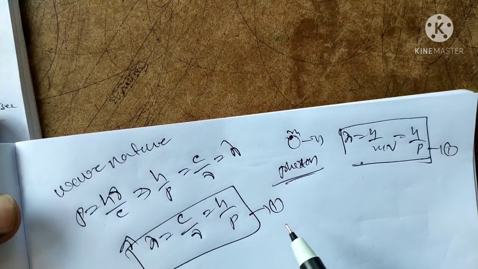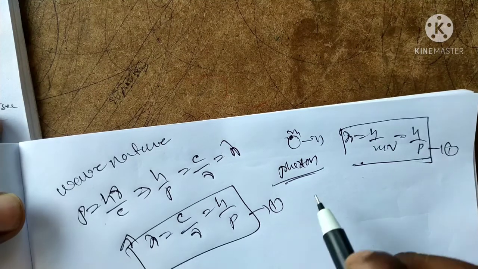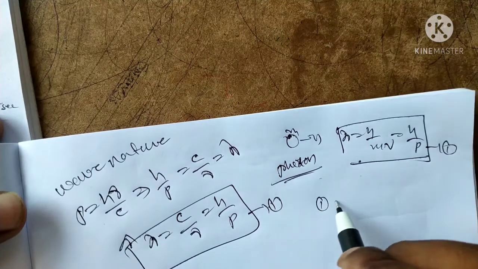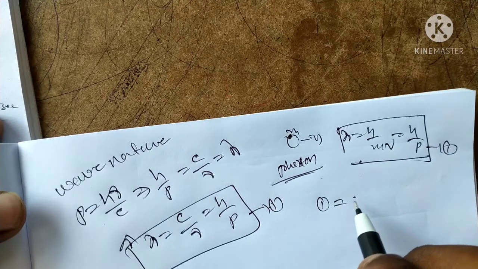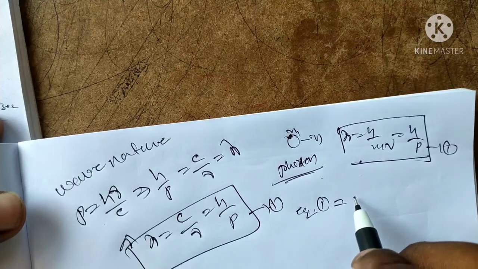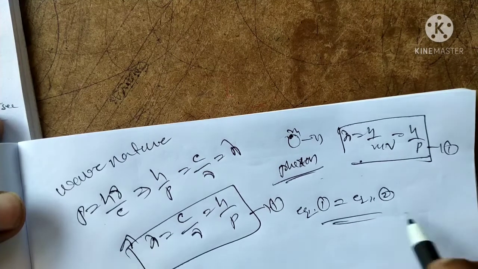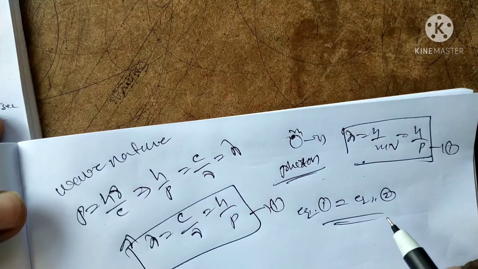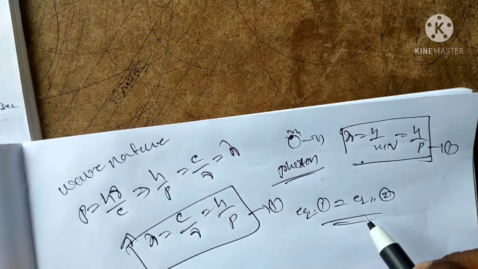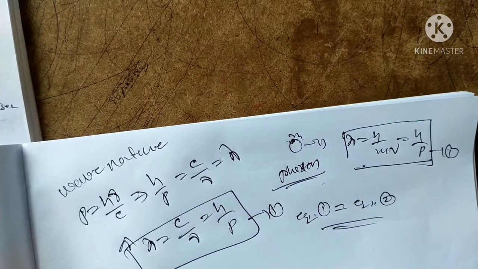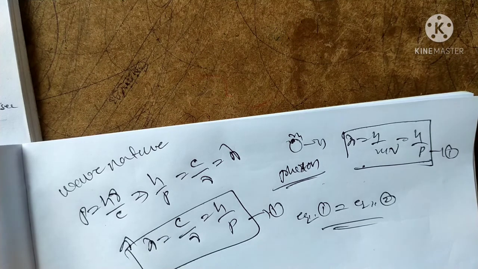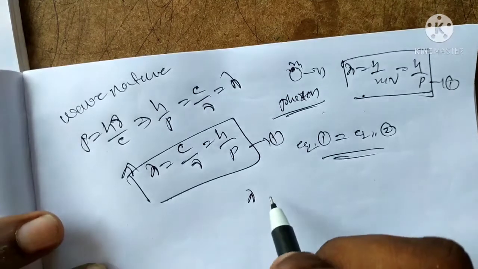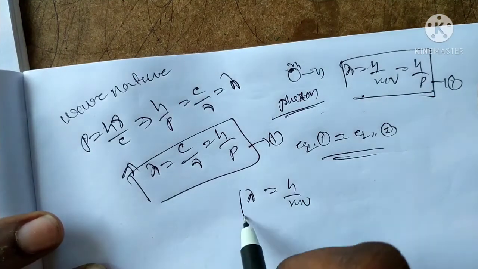According to equation number 1 and equation number 2, equation 1 equals equation 2, and that means the de Broglie hypothesis can be proved with experiment. The wavelength of the electromagnetic radiation, with the photon having the same energy as well as momentum, according to this relation, lambda is equal to h by mv.